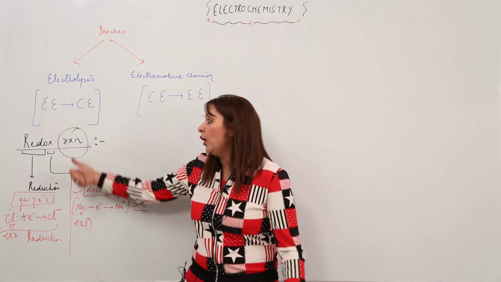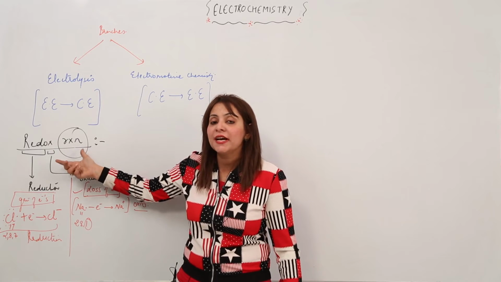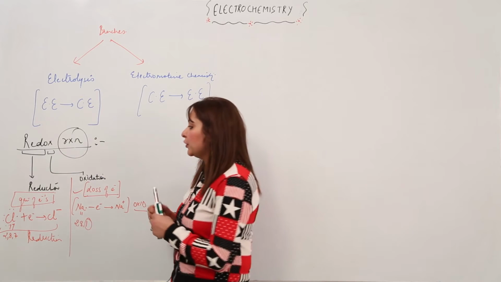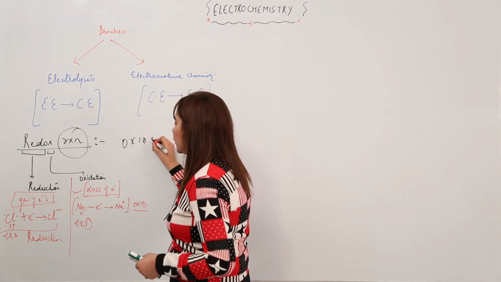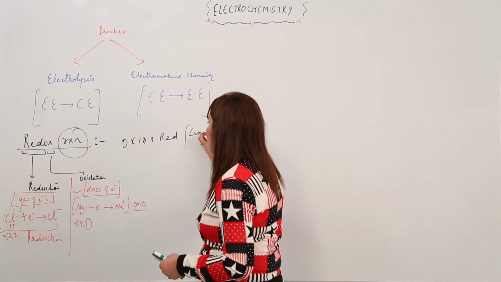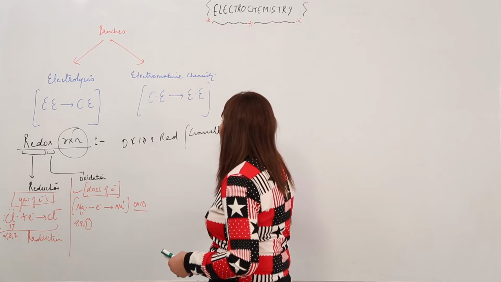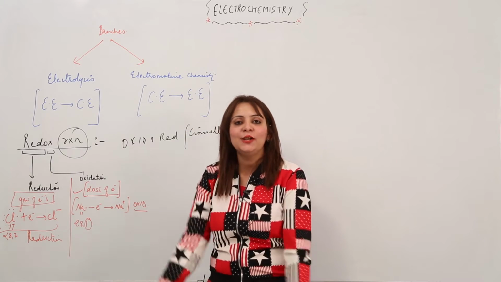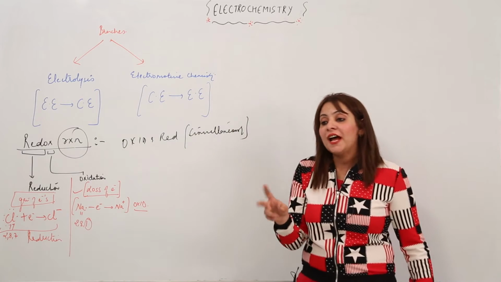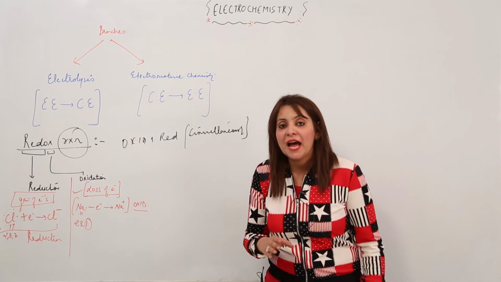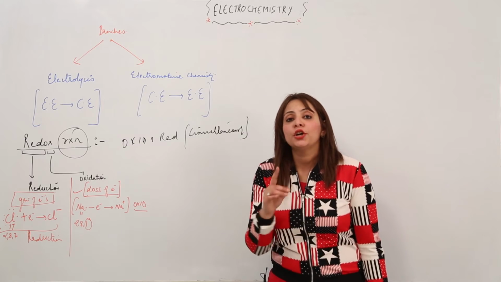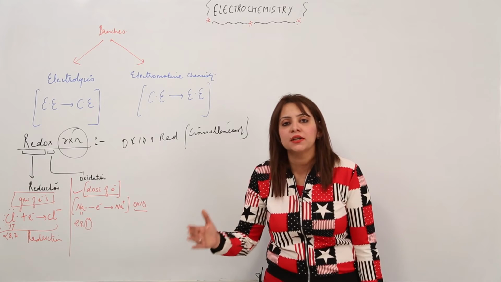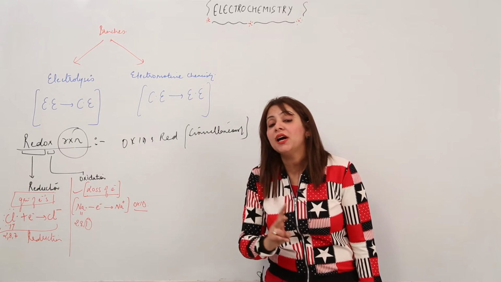And this combination is called the redox reaction, in which oxidation and reduction both occur simultaneously, meaning oxidation occurs, and side by side reduction occurs. Reduction occurs, and side by side oxidation occurs, both occurring at the cost of each other. As I told you, they occur hand in hand. So just write in your copies that a redox reaction is a type of chemical reaction in which oxidation and reduction both occur simultaneously, and they both occur at the cost of each other.